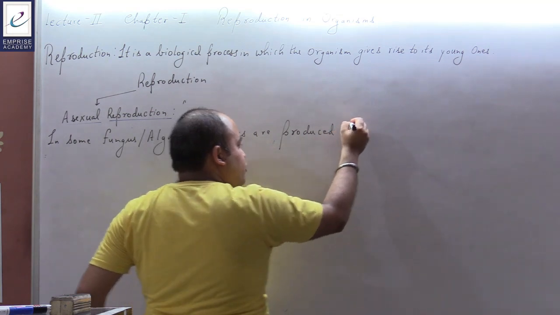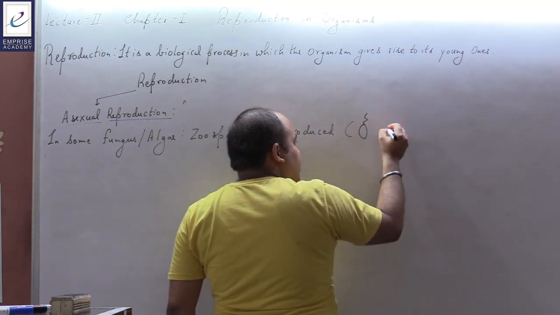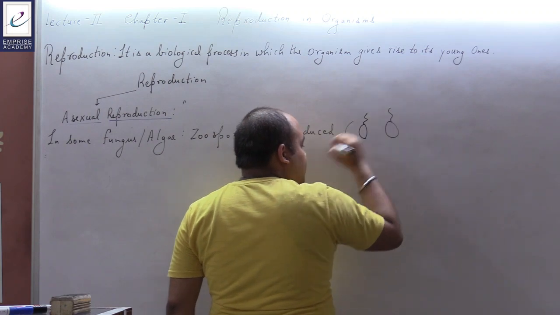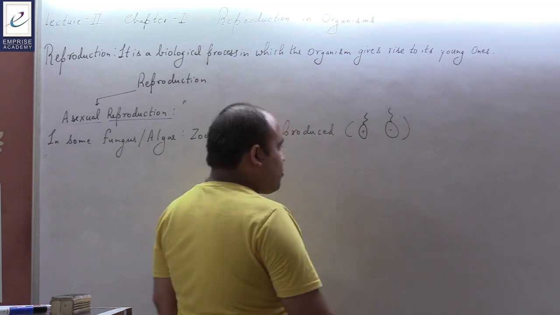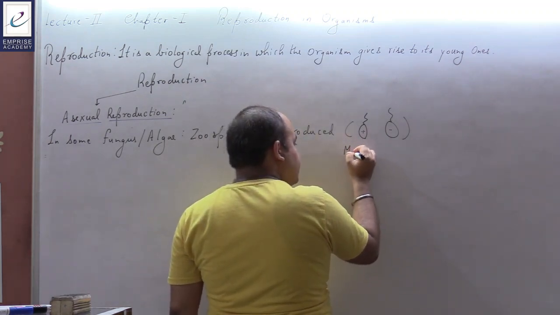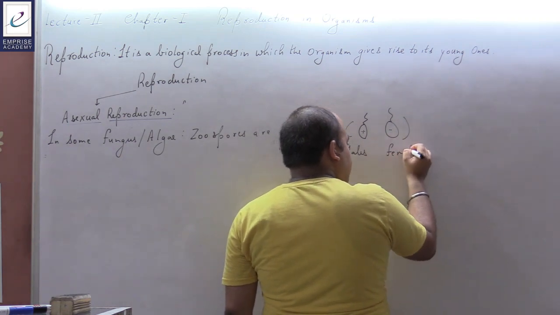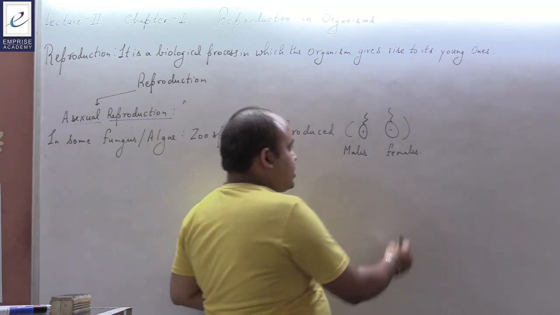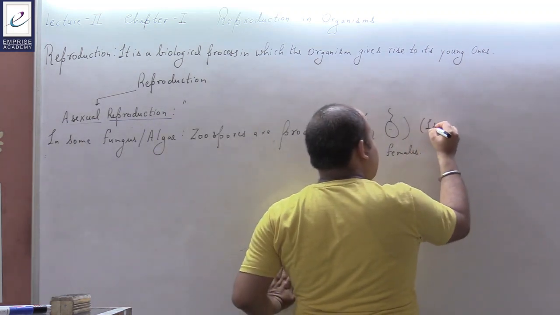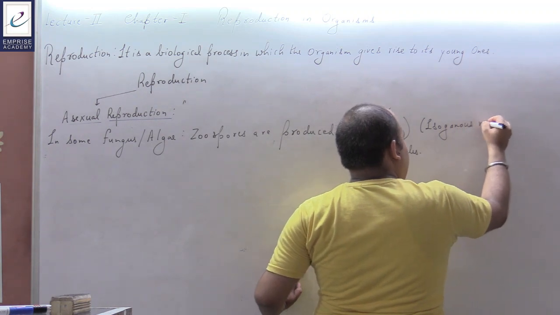Now what are these zoospores? Zoospores are spore-like structures which have flagella. They can be positive zoospores, negative zoospores. Positive zoospores indicate males, negative zoospores indicate females. As both the spores are of the same type, such type of reproduction is said to be isogamous mode of reproduction.